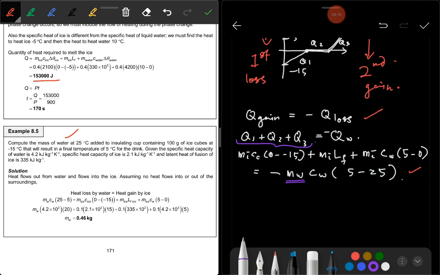They don't ask the easy ones, they ask questions like this. Okay, so try to do as much as you can about questions about heat. Heat gain is equal to negative heat loss.